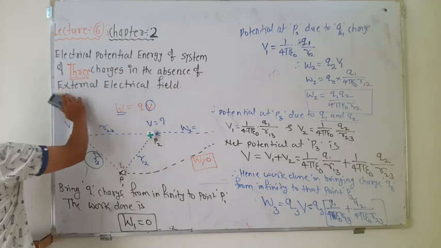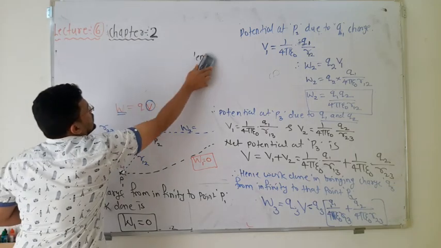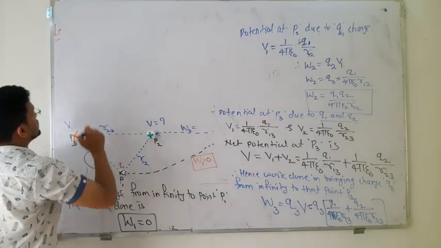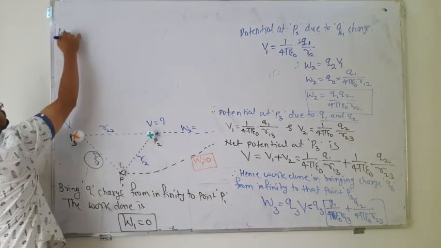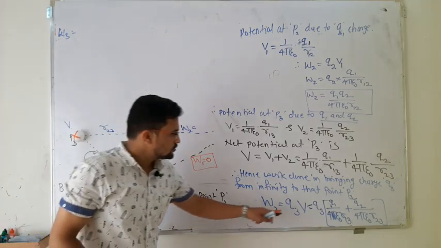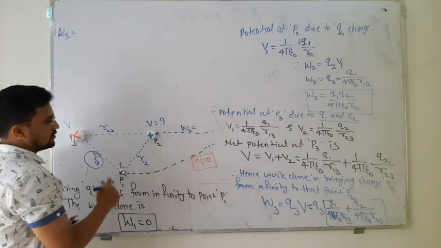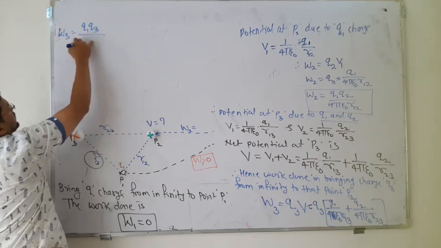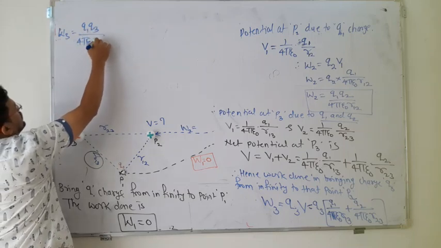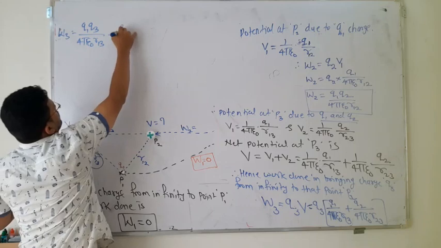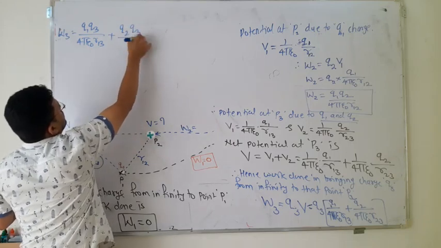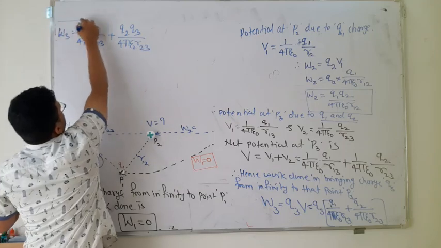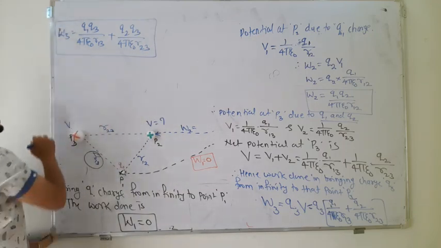Hence, therefore W3 is equal to what? Just multiply this Q3 into the bracket, so it becomes Q3 divided by 4 pi epsilon naught R13 plus Q3 divided by 4 pi epsilon naught R23. This is the third work done.